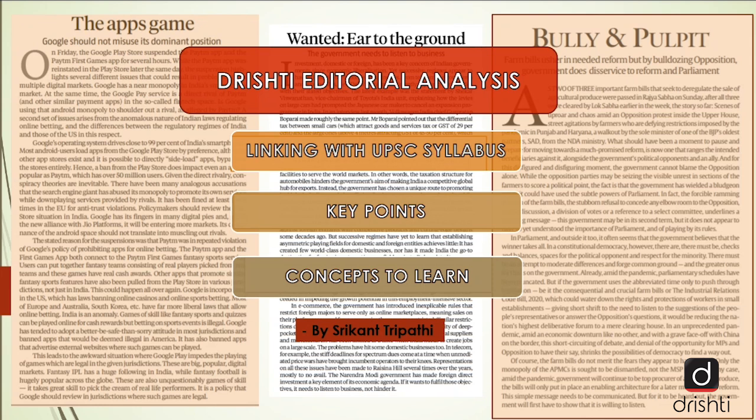In this section, we first link the editorial with our UPSC syllabus, then we go analytical in order to understand some key points and at last some important concepts from the examination's perspective.